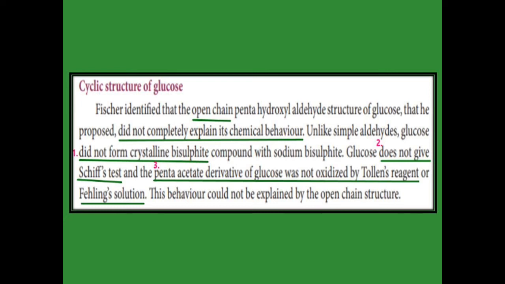Another one: glucose is oxidized by Tollens reagent and Fehling solution, but the pentaacetate derivative we get from glucose does not answer Tollens reagent and Fehling solution. So this behavior is not explained by the open chain structure, and we conclude that some other structure is present for glucose, that it may be a cyclic structure. We will see it in the next slide.